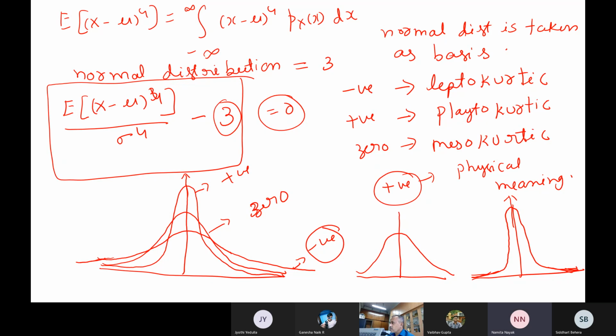Positive one, it possesses a higher peak. So higher peak, that is perfectly fine. So now probability of what type of thing, where probability is higher? Probability of getting what value is higher in positive? What is the probability for which it is higher?